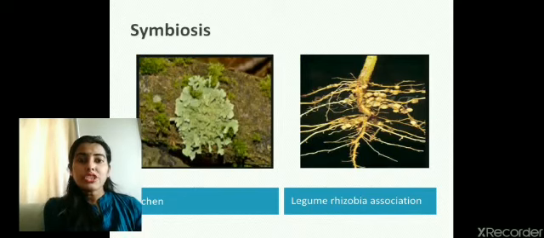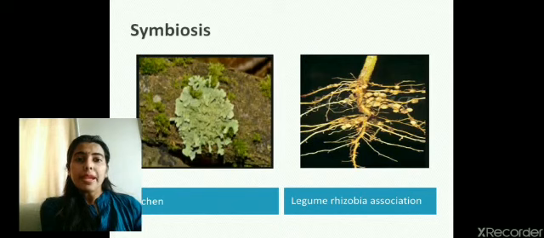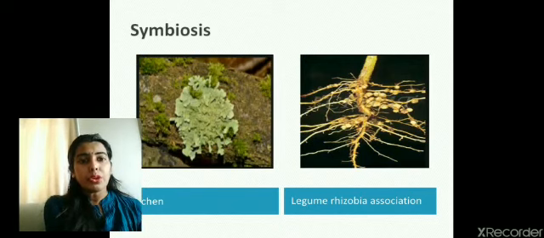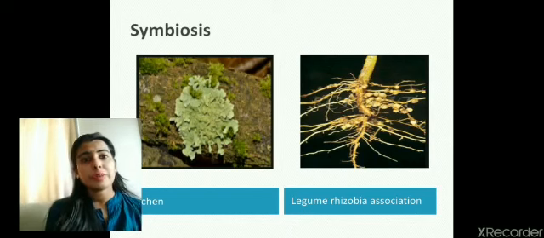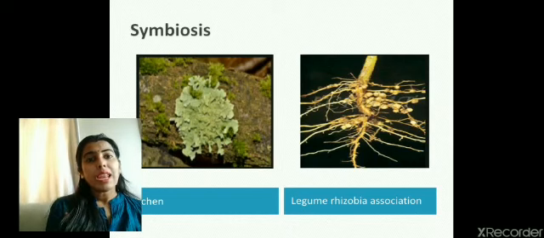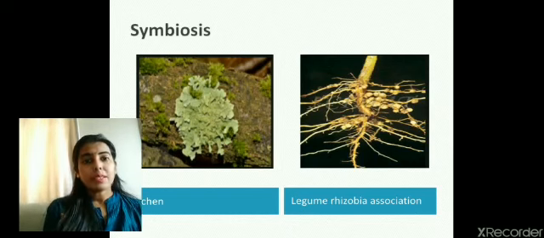Next relationship here I am going to discuss is symbiosis. The word symbiosis means the mutual interdependence of two organisms. When two organisms depend upon each other for mutual benefit, that relationship is called a symbiotic relationship. In the picture you can see, the first picture is showing a lichen. Lichen is a symbiotic relationship between a fungus and a green alga.